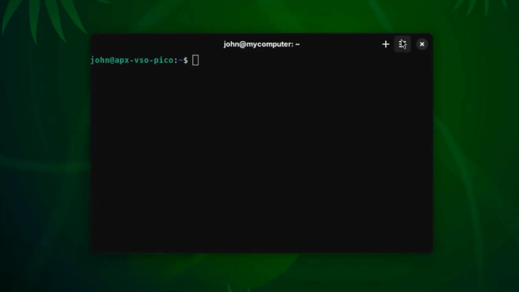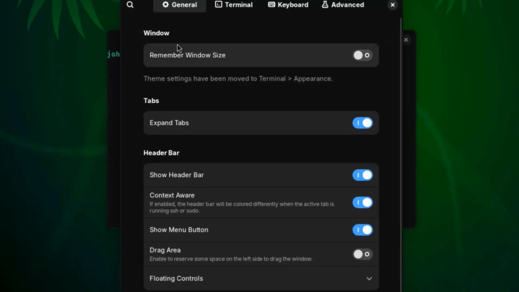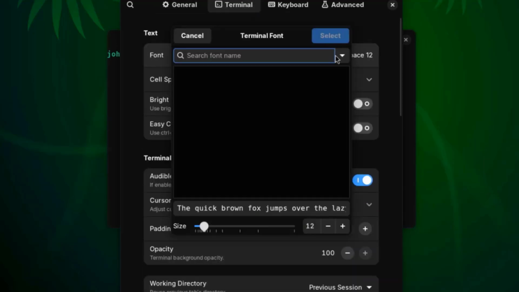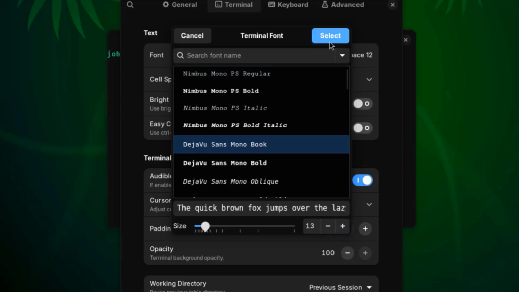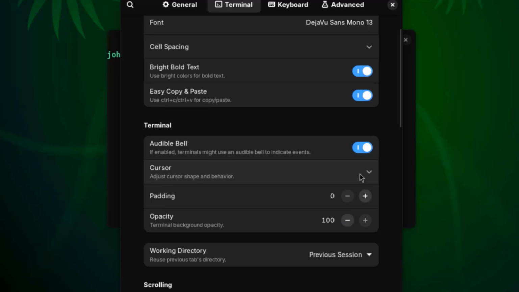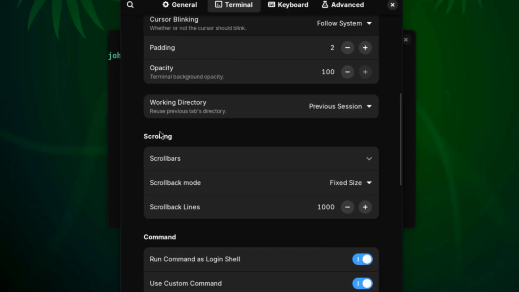On the Black Box terminal, I'll go to preferences. There's a lot of settings that can be configured here. I'll change the size of the font. This is the scrolling settings.